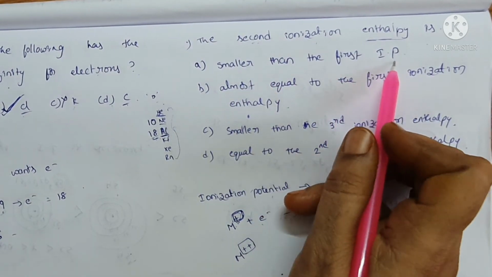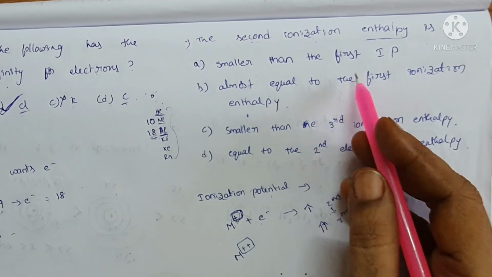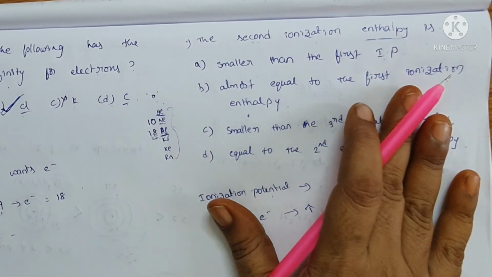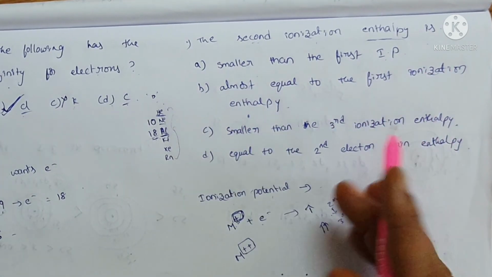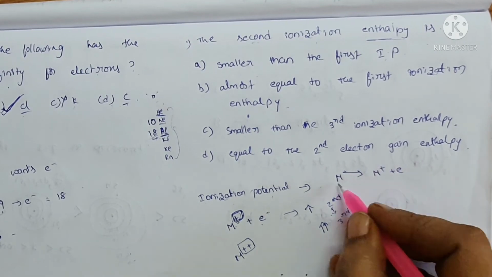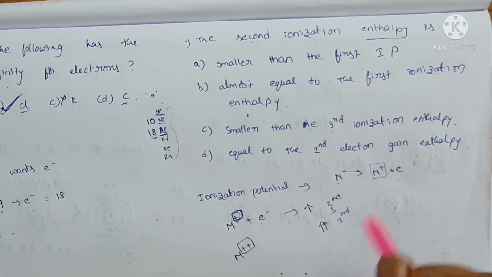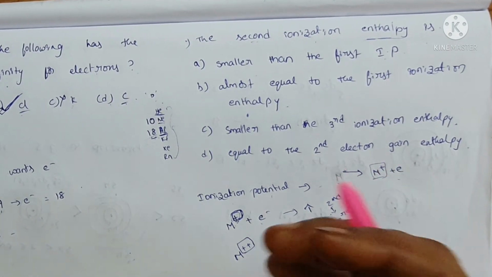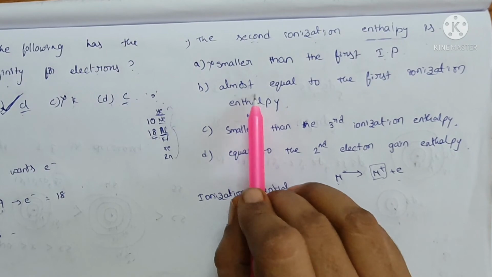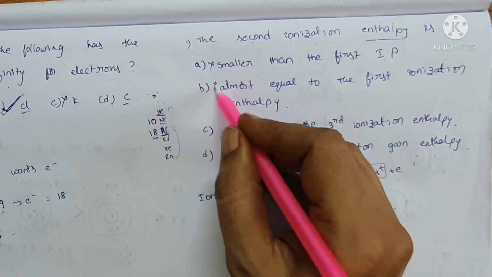Smaller than the first IP. IP means ionization potential. So smaller than the first ionization energy is not correct, because we have already taken an electron from the metal. Whenever we take an electron, some energy is required. If we take another electron, that is from M plus, it is already positively charged, so it requires more energy. So smaller than the first IP is not correct. Next, the second option, almost equal to the first ionization enthalpy. It is also not correct according to our discussion.